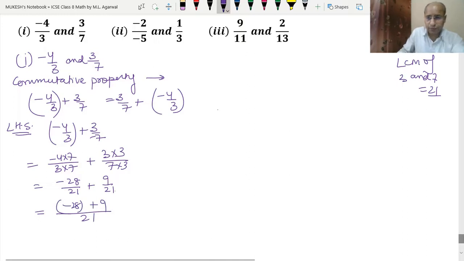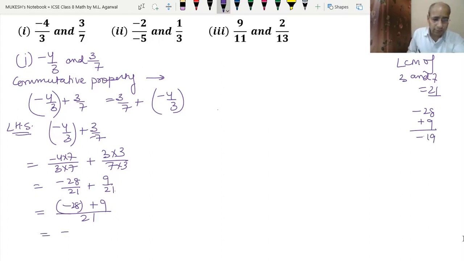So let's do it in the rough. So minus 28 and plus 9. So this will be 19 after subtraction, and the sign we will put is minus. So minus 19 upon 21 is the answer. Okay. Now let's do the right hand side.